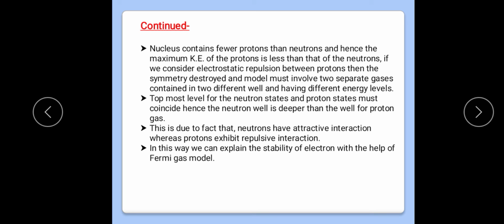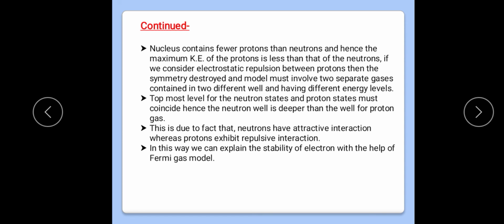That's why the nucleus contains fewer protons than neutrons, meaning the neutron number is larger than that of protons, and hence the maximum kinetic energy of the protons is less than that of the neutrons.